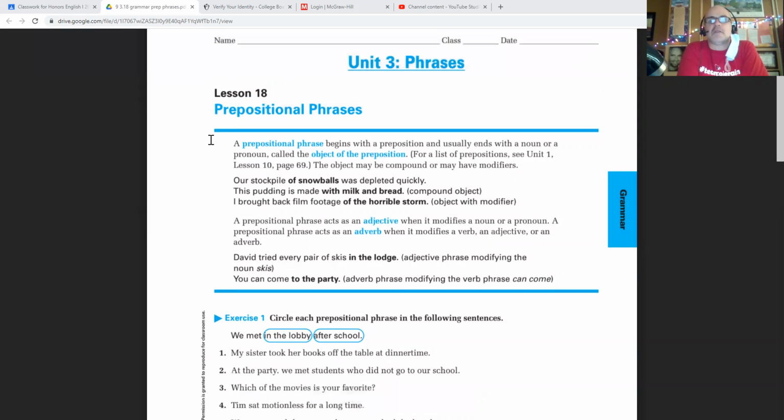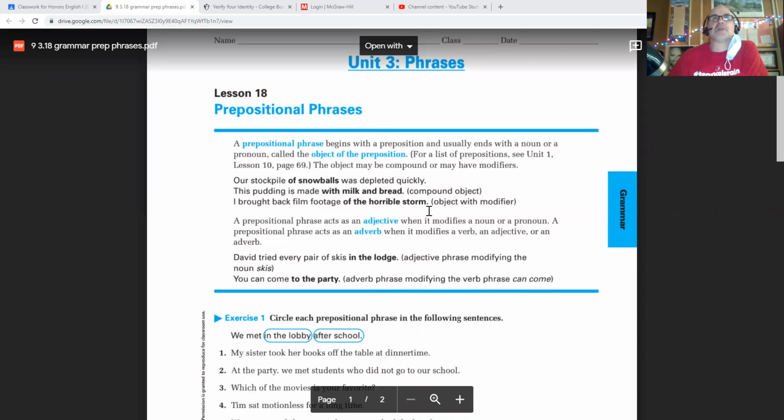I'm here to talk to you about the first lesson in our next unit, phrases. We have studied parts of speech and parts of the sentence, and now we're getting into groups of words that form the chunks of sentences. Unlike clauses, which will be the next unit, unit 4, and each have their own subject and verb, phrases do not have their own subject and verb. Rather, each phrase, a group of words, acts like one part of speech. Some phrases act like a noun, some like a verb, some like an adjective, and so on. The prepositional phrase is the first kind.